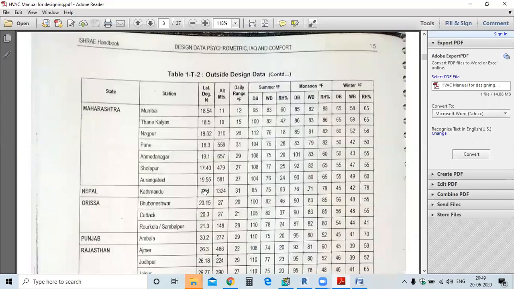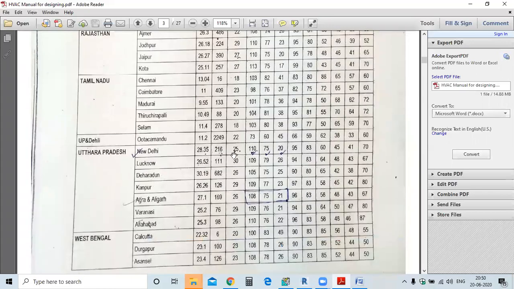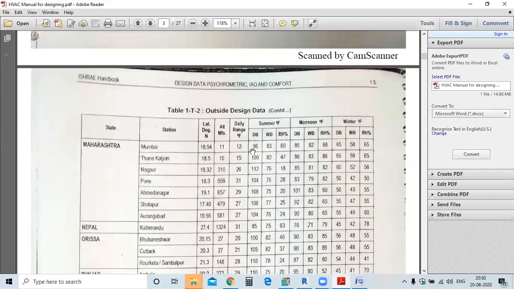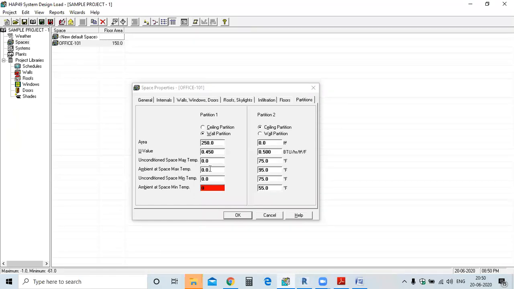You can see the value which is given here, the dry bulb temperature. The dry bulb in Uttar Pradesh, New Delhi is 110. This is the ambient maximum value. Okay, ambient maximum value. So it is taken as 110. So I'm putting it as 110 for ambient space maximum.